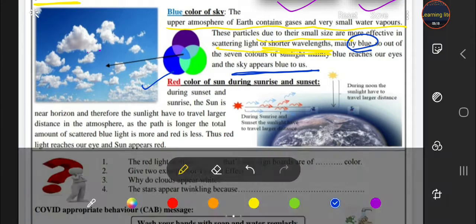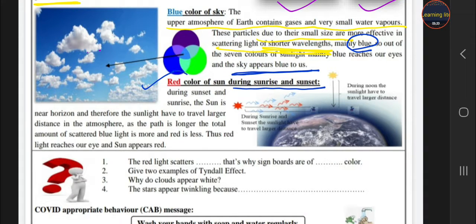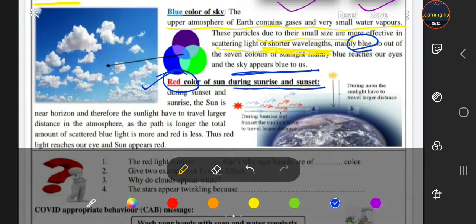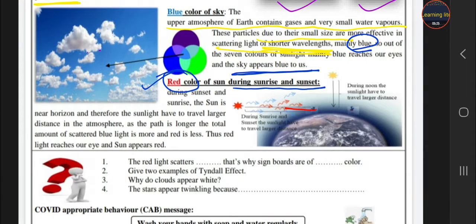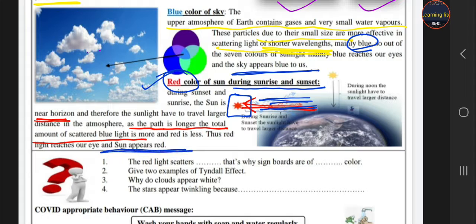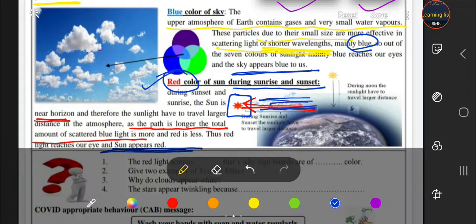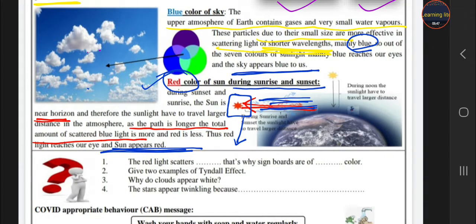Next, during sunrise and sunset, why does the sun appear red? Because, students, the sun's light has to travel a longer distance through the atmosphere around the horizon, and most of the blue light is scattered away. Red is scattered very little, so the sun appears red. Why is red scattered very little?